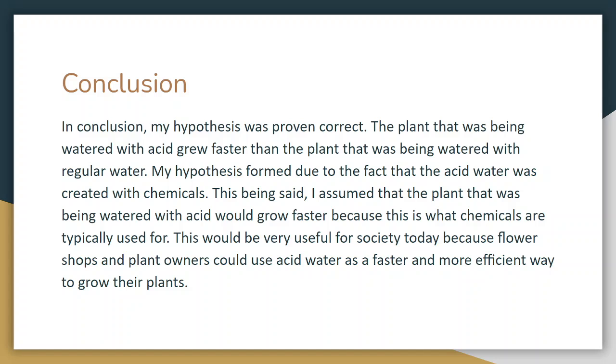In conclusion, my hypothesis was proven correct. The plant that was being watered with acid grew faster than the plant that was being watered with regular water. My hypothesis formed due to the fact that the acid water was created with chemicals. This being said, I assumed that the plant that was being watered with acid would grow faster because this is what chemicals are